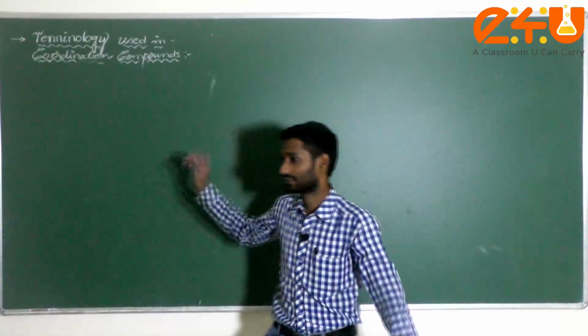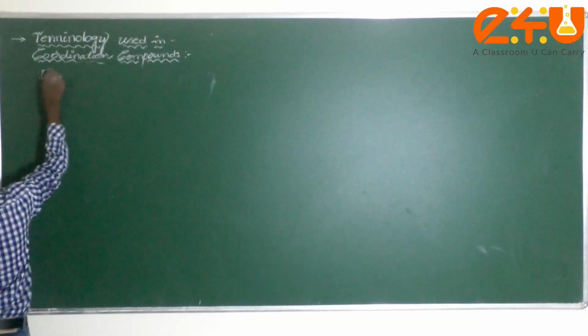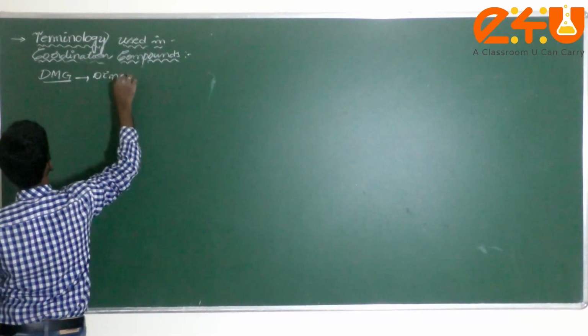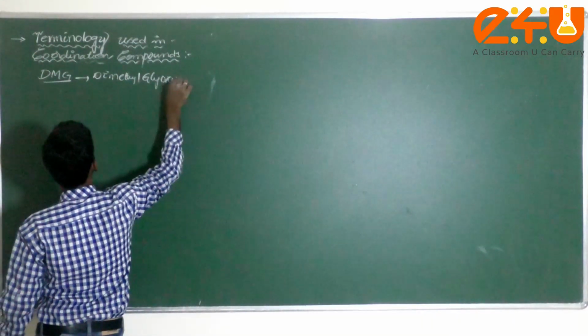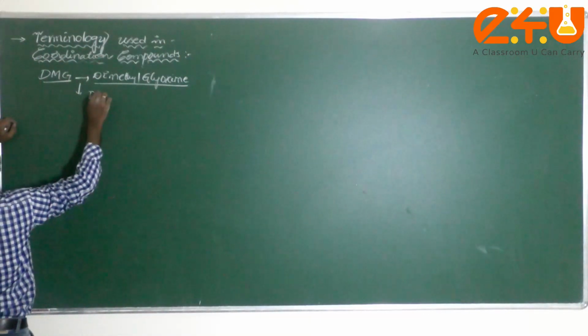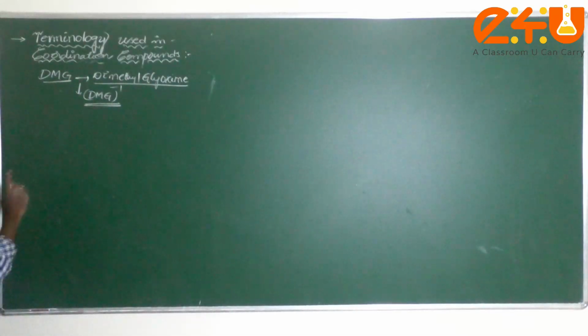Okay students, let us continue this one. What I gave here, DMG, I said, is dimethyl glyoxime. Okay, what is the charge on DMG here, dear student? Minus 1. Okay, don't forget here.